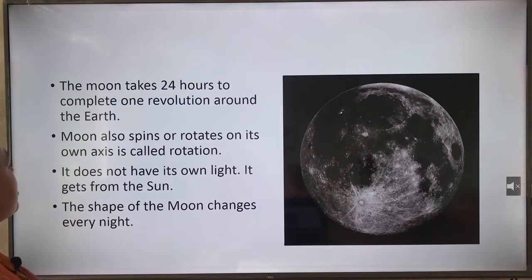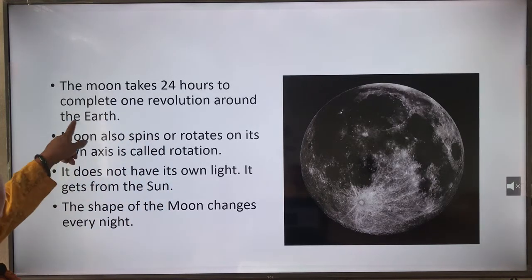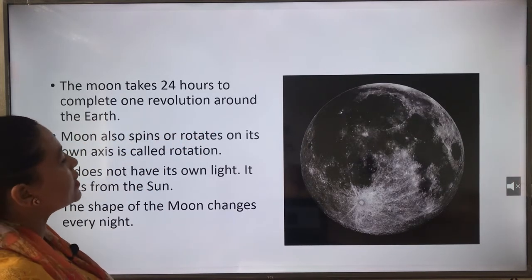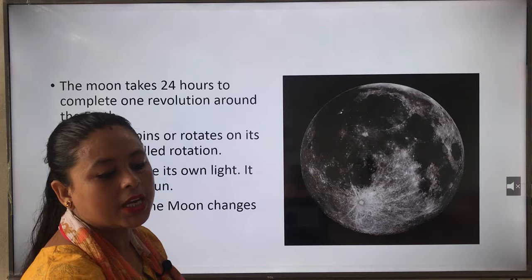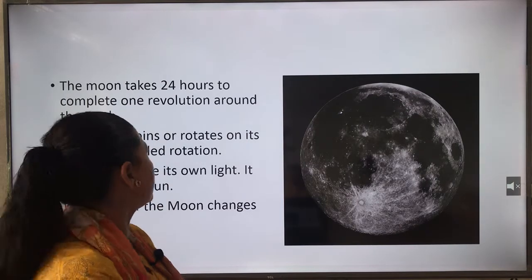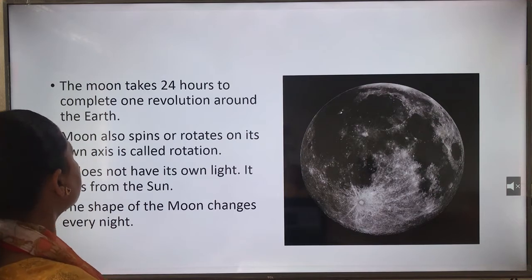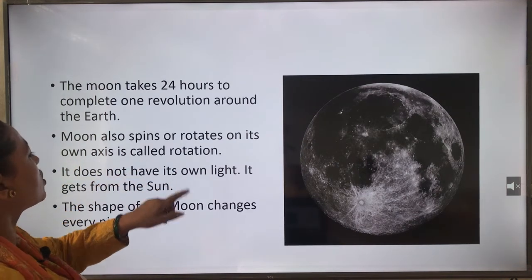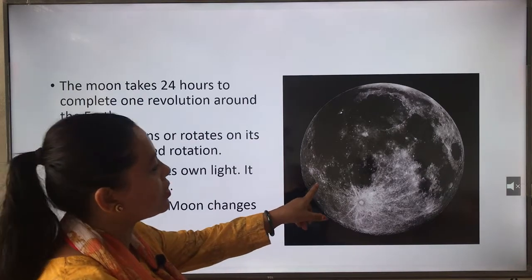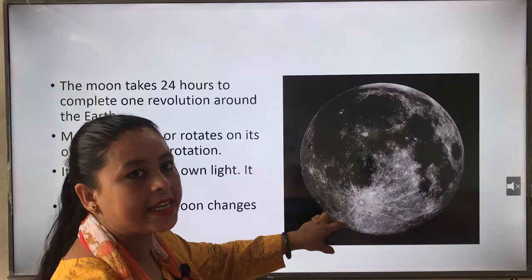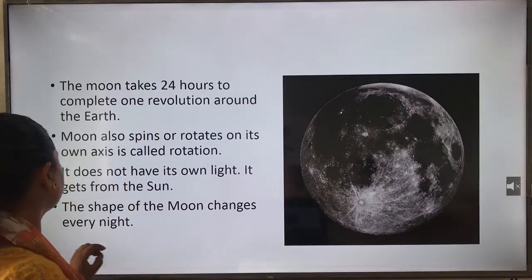The moon takes 24 hours to complete one revolution around the earth. Moon also spins or rotates on its own axis, which is called rotation. So, moon also rotates on its own axis, and that is called rotation.